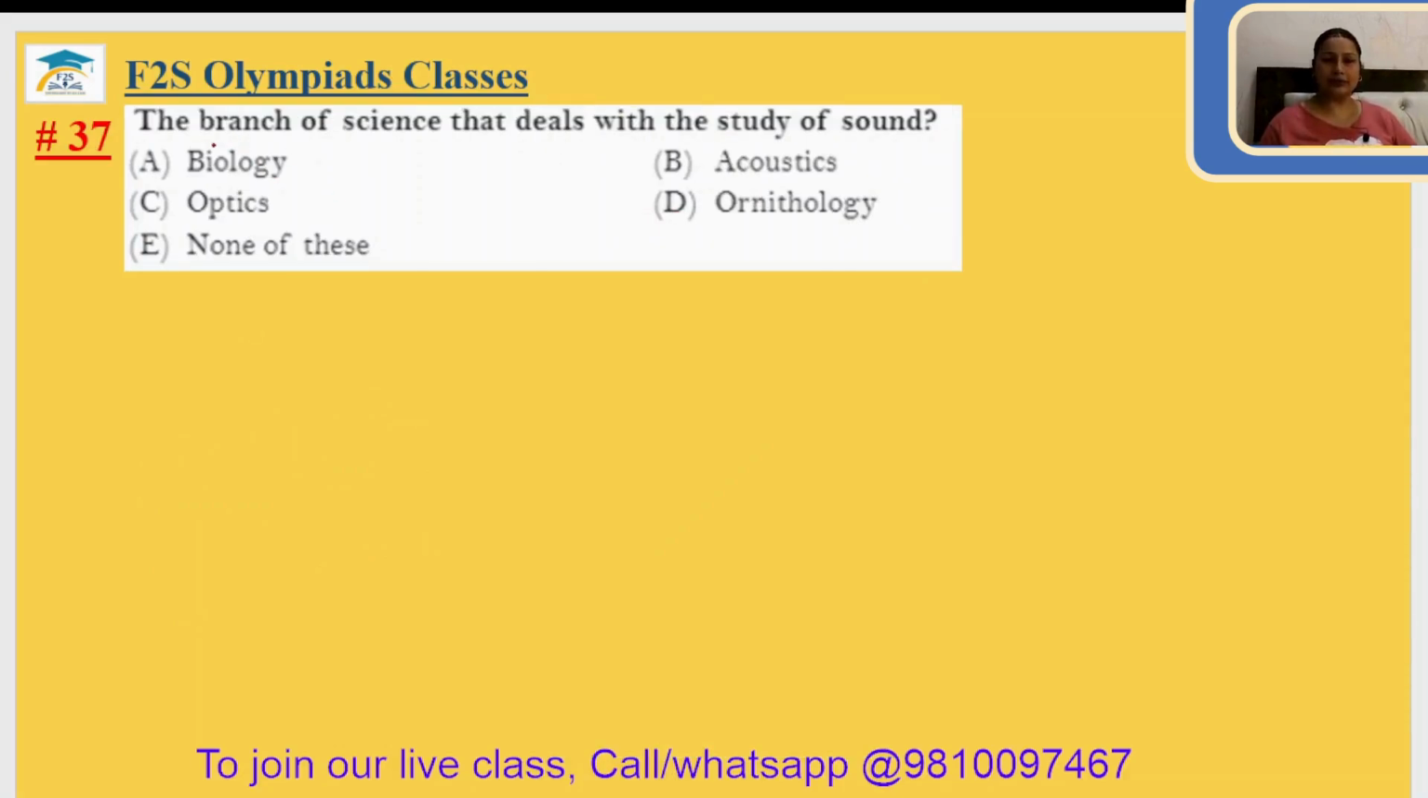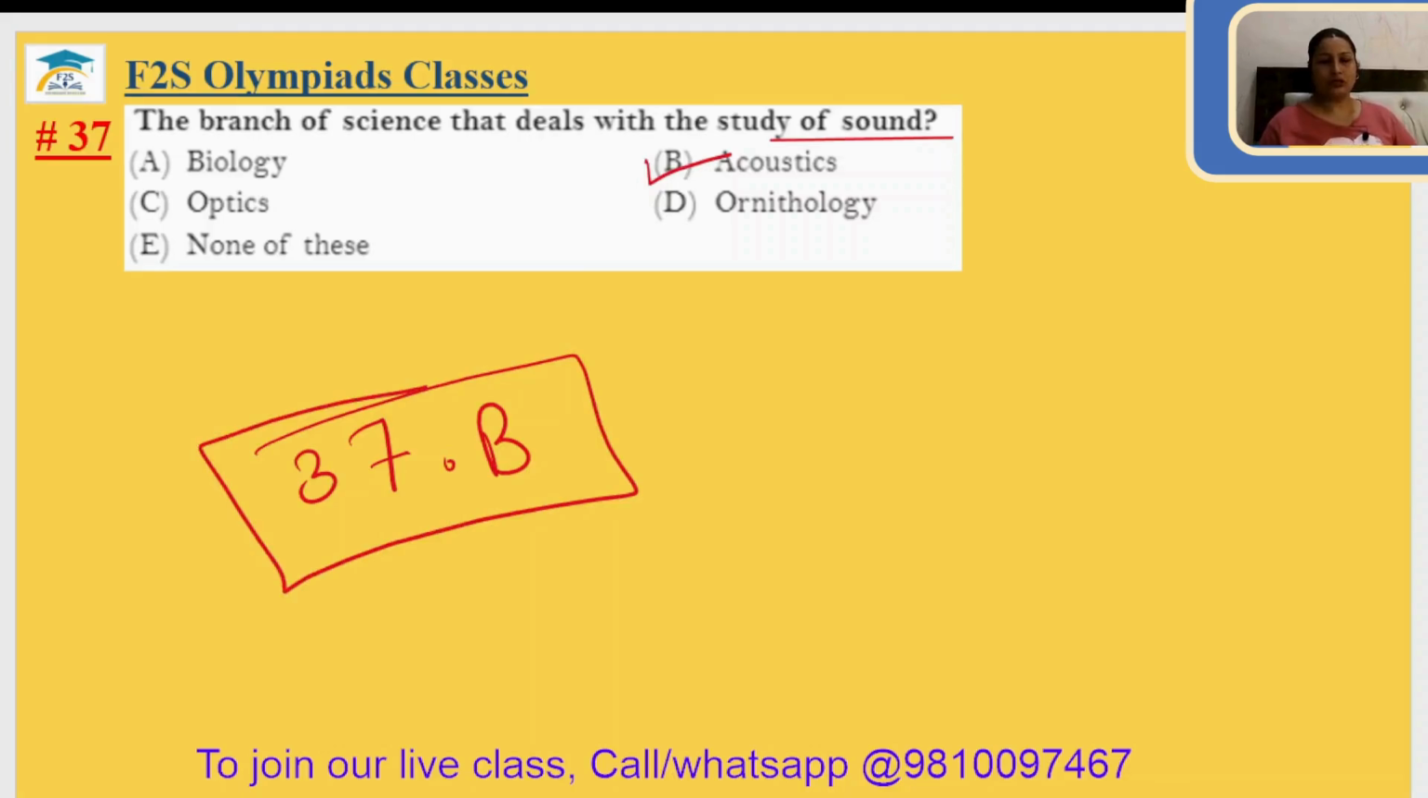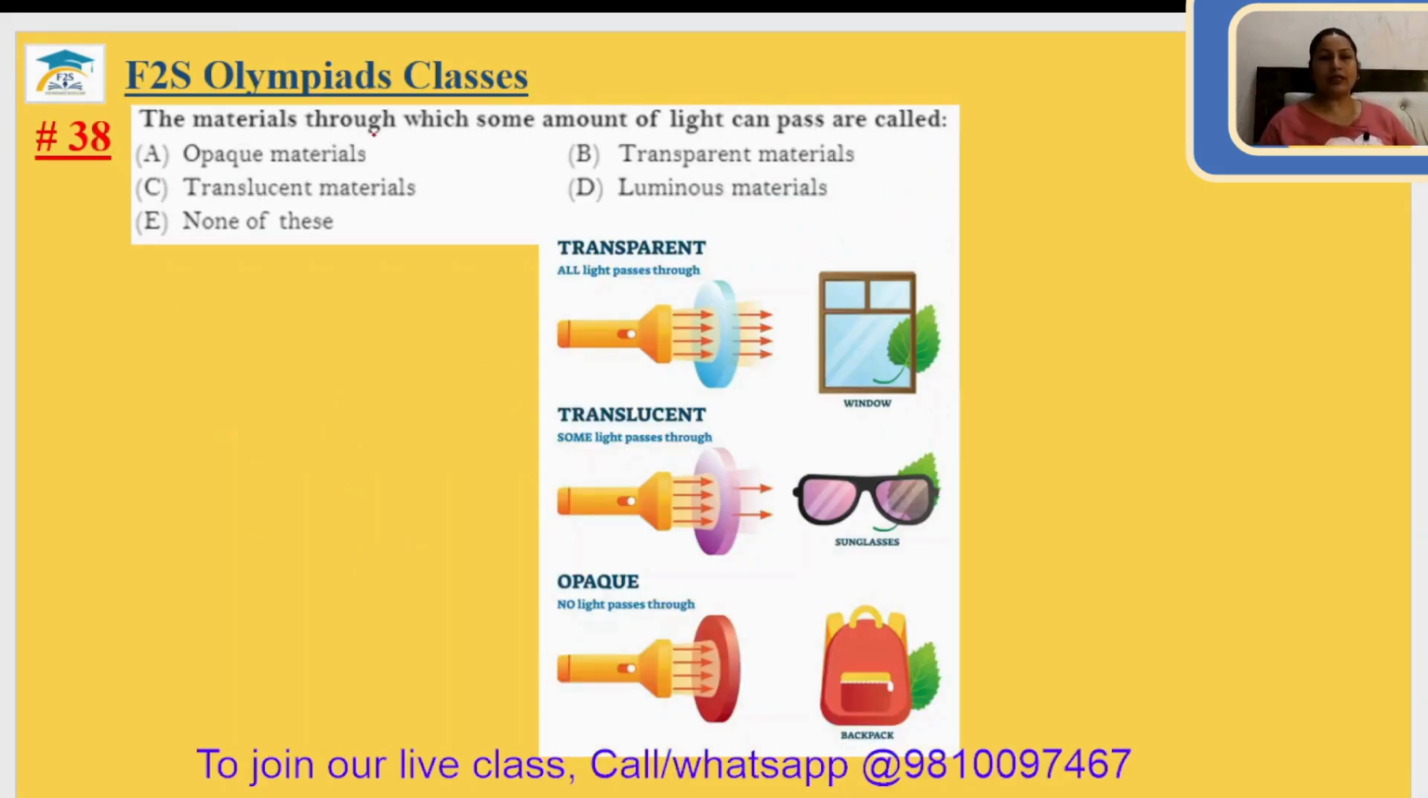Question number 37. The branch of science that deals with the study of sound. That is your acoustics. B. 37 answer is option B. Question number 38. The material through which some amount of light can pass is called. Some amount of light. So this is your translucent. All light pass. So this is your transparent. Some light, translucent. No light, opaque. 38 answer is option C.